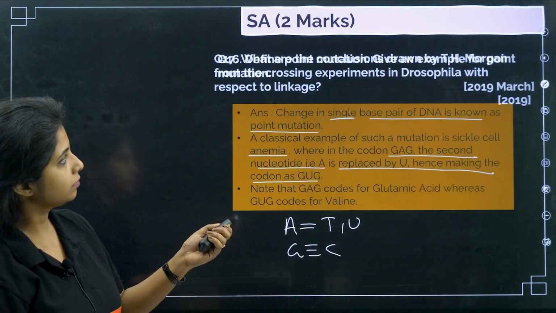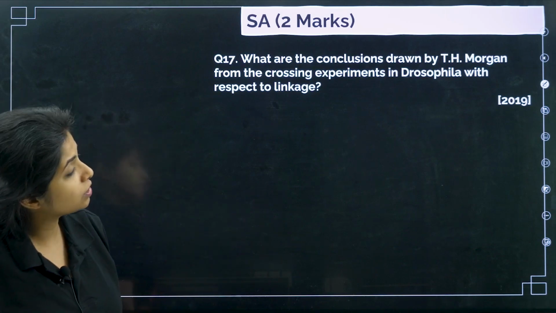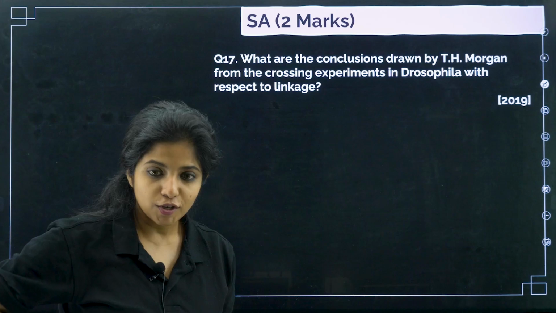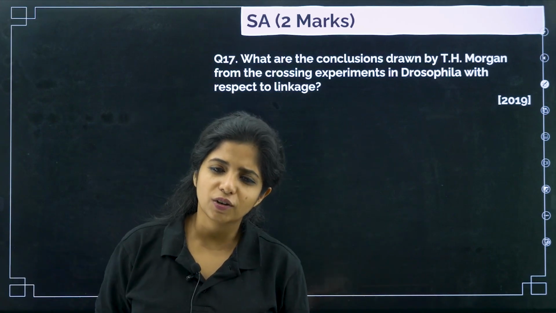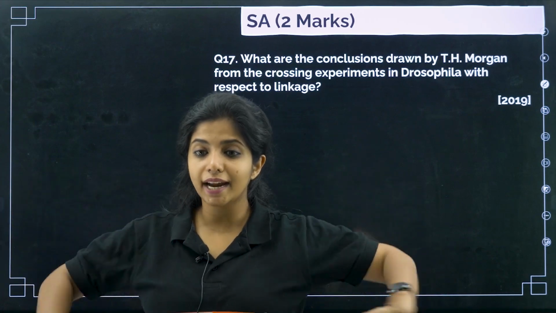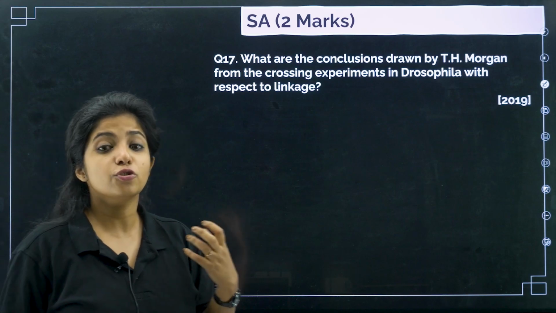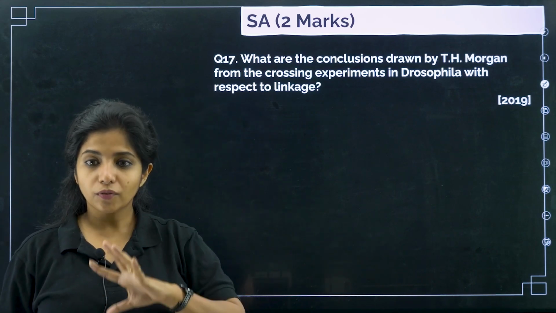Next question. What are the conclusions drawn by T.H. Morgan from the crossing experiments in Drosophila with respect to linkage? So when he did the experiment, he wanted to find out how recombination and everything takes place. So what was his conclusion at the end? T.H. Morgan and his student Alfred Sturtevant were there. So there were two guys who were working on it.